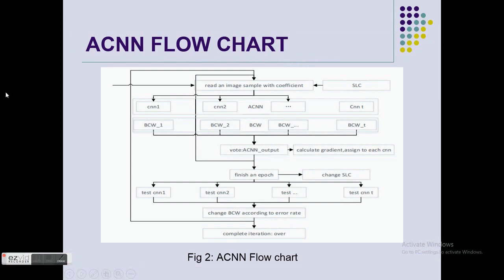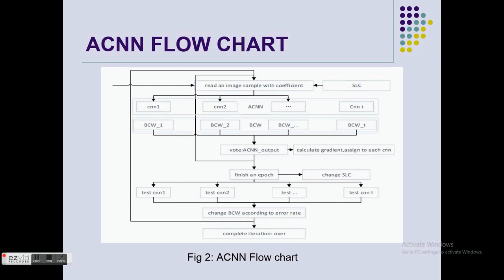I'm going to start with the ACNN flowchart. The flowchart describes how the algorithm functions. Here we start from the SLC, the sample learning coefficient. We input images, maybe 10, 100 or 1000 images, and each of these images has a weight. If there are 10 images, the weight of each image is 1 by 10. If there are 1000 images, the weight of each image is 1 by 1000.